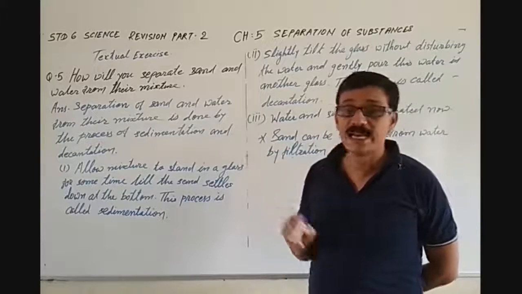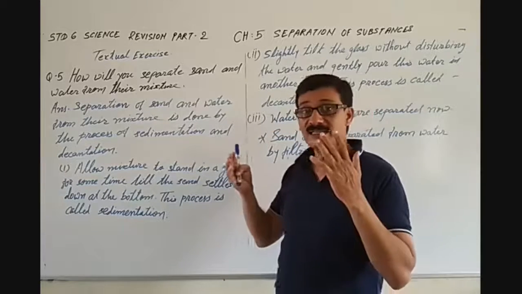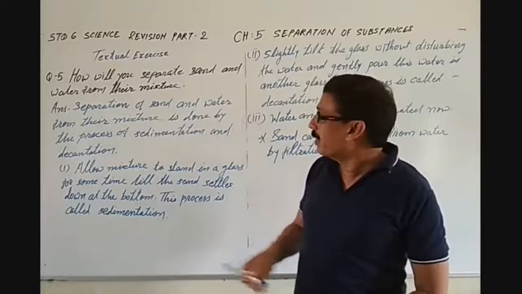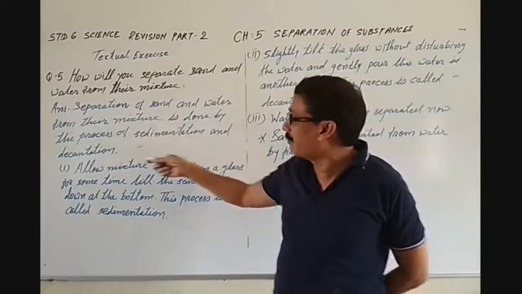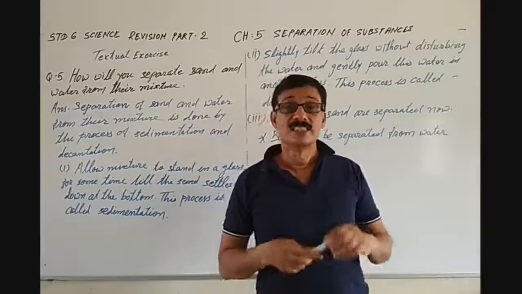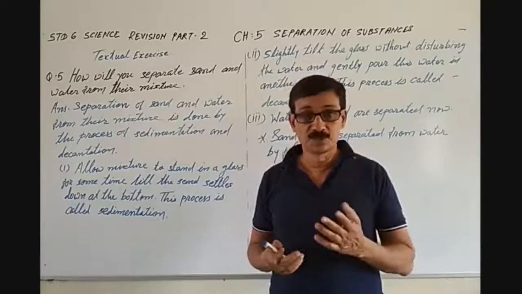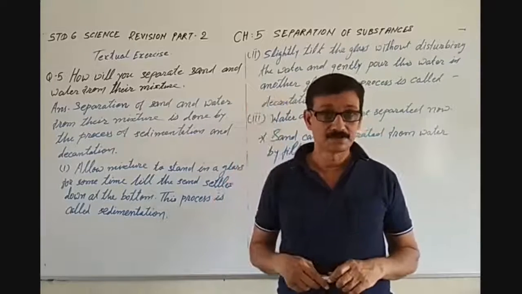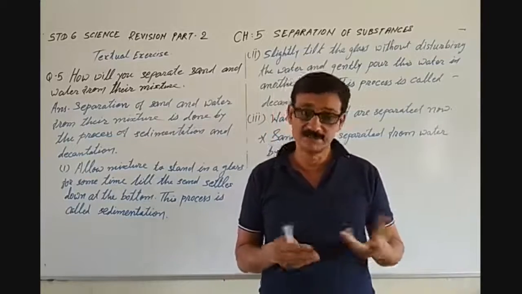How will you separate sand and water from the mixture? Now we know that sand is a solid and water is a liquid. This is a common thing. But separation of sand and water from their mixture is done by the process of sedimentation and decantation. Separation of water and sand can be done by two processes. First one is sedimentation, second one is decantation.